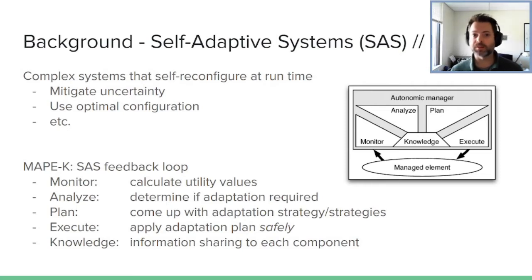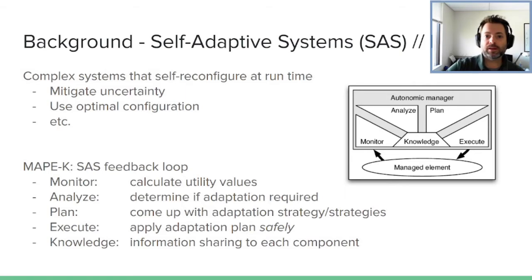Now, maybe a human does something silly, your computer locks up, something happens that your system has to account for because you don't want it to die while it is experiencing this thing. Adaptive systems are one way to handle that. Typically, you would reconfigure something, so change some parameters, maybe change an algorithm, swap things out at runtime to handle this uncertainty, make sure your system keeps running as long and as correctly as possible.